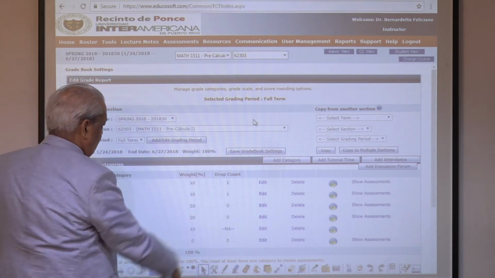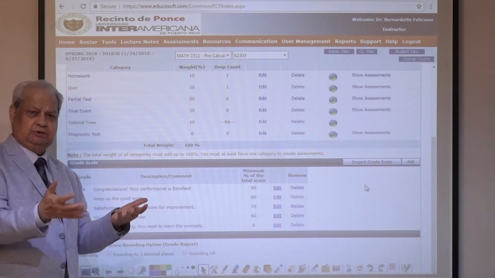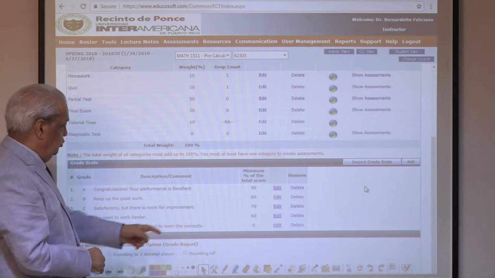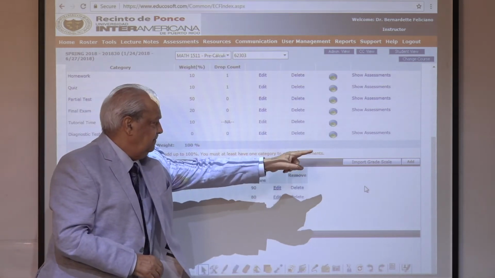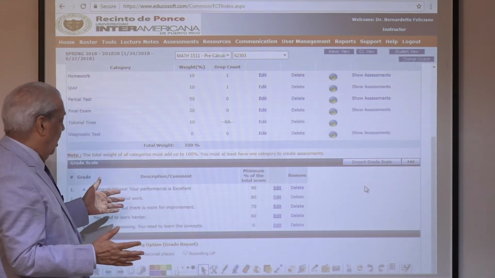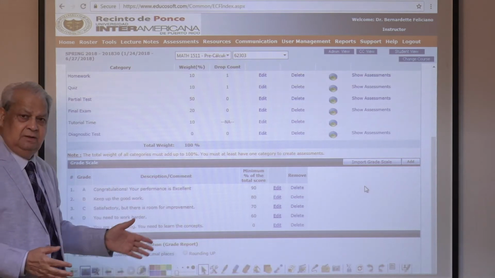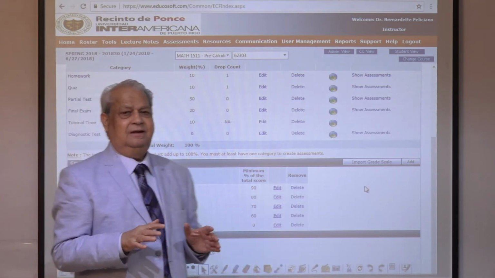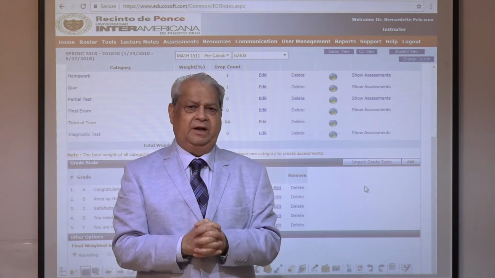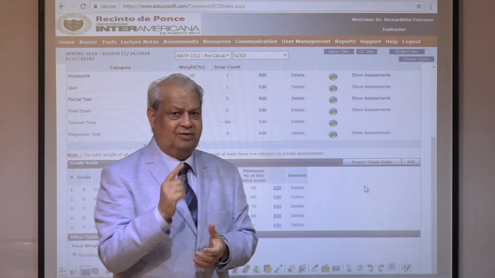Similarly, move it down. The second part is cut-off score. How do you assign grades to the student? Well, that also is totally customizable. You have edit, delete, and add. If you have these 3 categories, that means you can award the grade in any way whatsoever. You can name it any way you want. So that kind of versatility in the gradebook, which records all the assessment online, and even hand-graded assessment can be added into that. That is the power of our system.